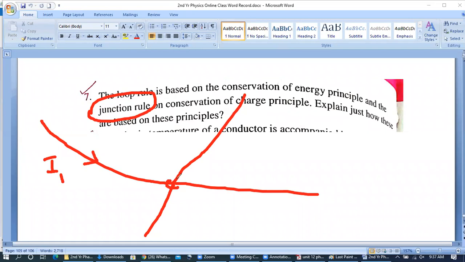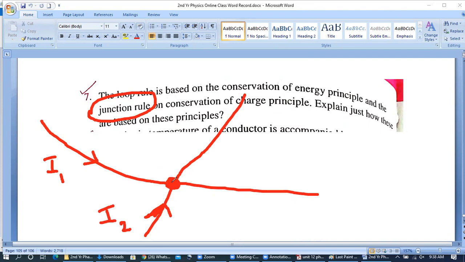This current passes through this point. This point is the junction, the main point where all of the wires are meeting with each other. Let us consider the other wire, I2. I1 and I2 are currents entering this junction.